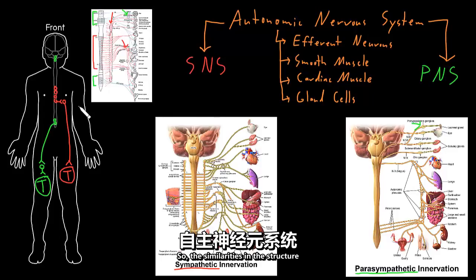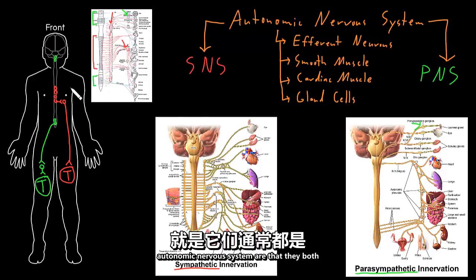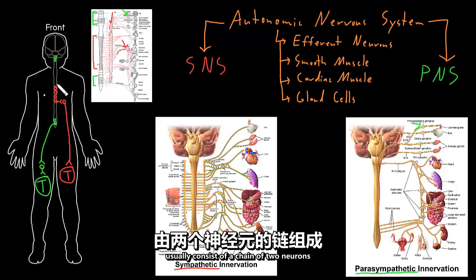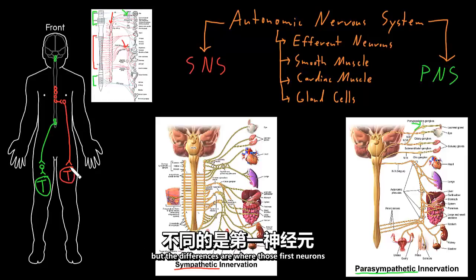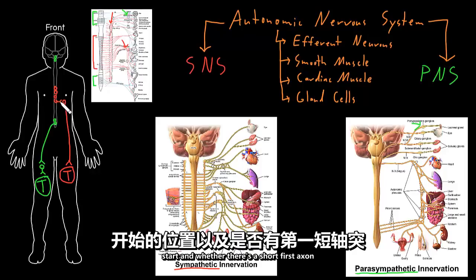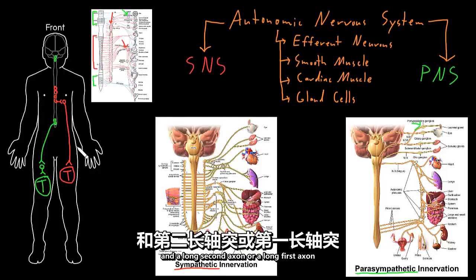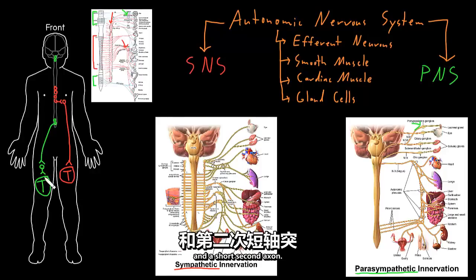So the similarities in the structure of the different parts of the autonomic nervous system are that they both usually consist of a chain of two neurons connecting the central nervous system to the target cell, but the differences are where those first neurons start and whether there's a short first axon and a long second axon, or a long first axon and a short second axon.